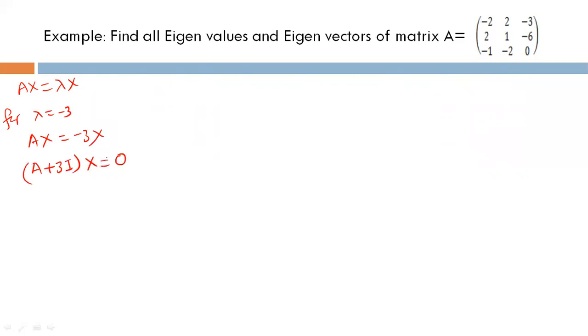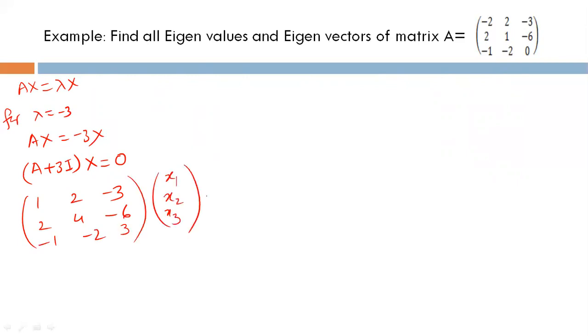Now add 3 to the diagonal entries of A. This matrix will look like 1, 2, minus 3; 2, 4, minus 6; minus 1, minus 2, 3. And x I am considering as a column vector x1, x2, x3 equal to 0, 0, 0.